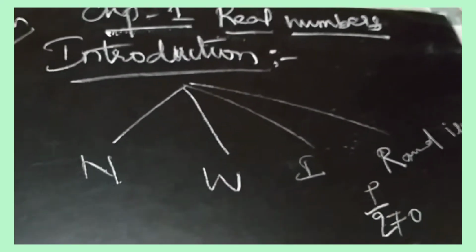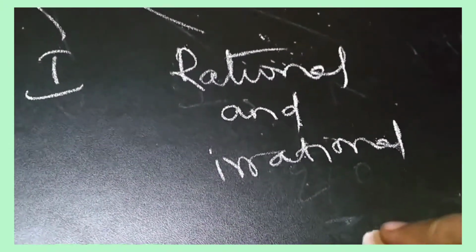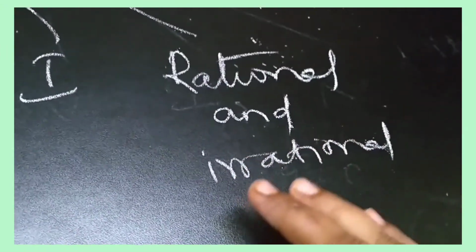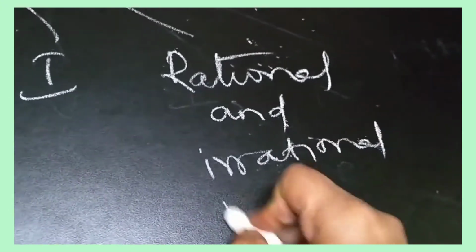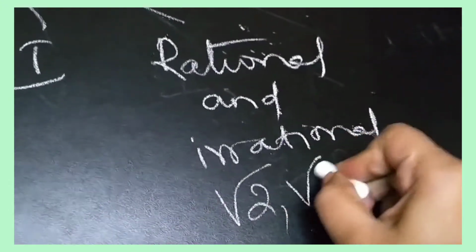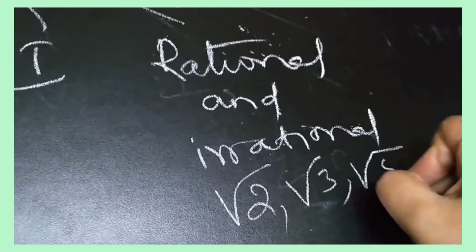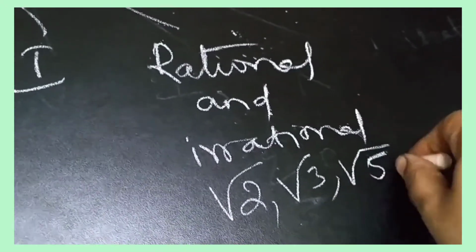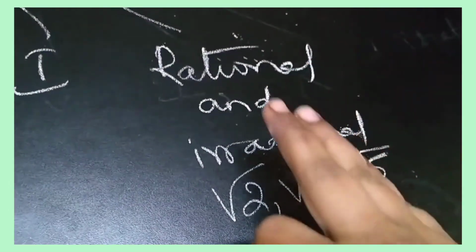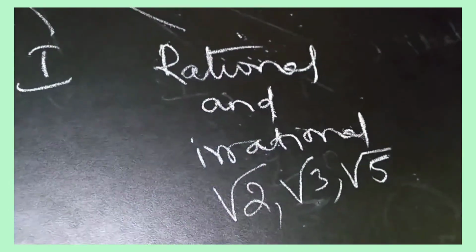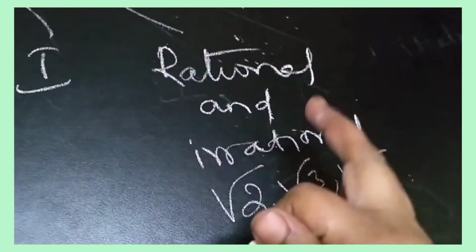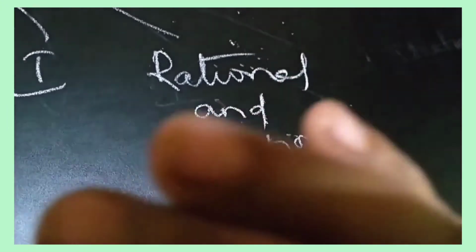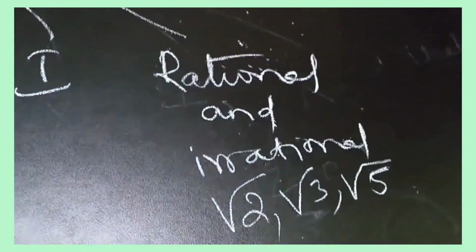So what are irrational numbers? The numbers which cannot be expressed in the form of p by q. This includes numbers like root 2, root 3, root 5. When these are written in decimals, they are non-terminating, meaning they do not come to an end, and non-recurring.